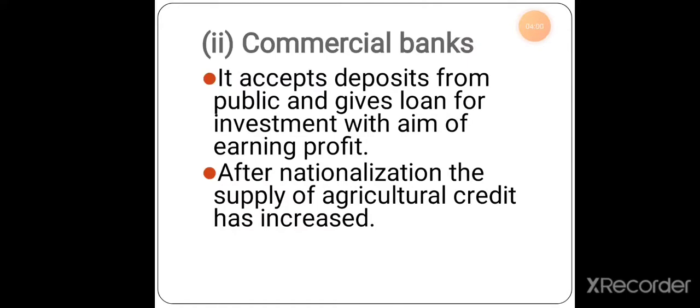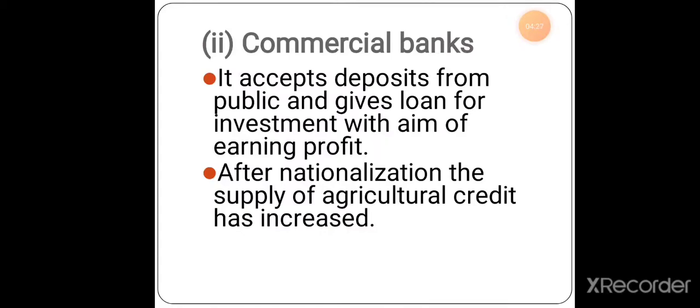So the commercial banks will be coming under the central bank. The central bank is the RBI, which takes control of all the commercial banks. All the banks, maybe the SBI, State Bank of India, maybe Syndicate Bank, Canara Bank, all these banks are commercial banks. So all these banks come under the RBI, which is the central bank, the main bank.